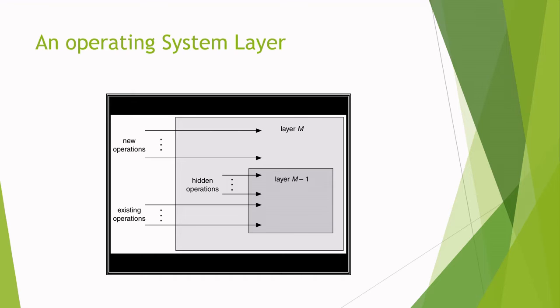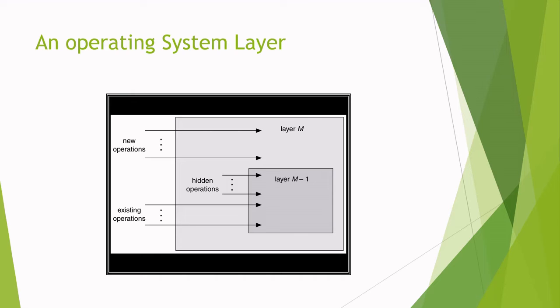The layers are selected such that each uses functions and services of only lower level layers. In this figure also we can see that layer M uses the services provided by layer M-1. Actually, the advantage of this approach is that it simplifies debugging and system verification. The first layer can be debugged first.